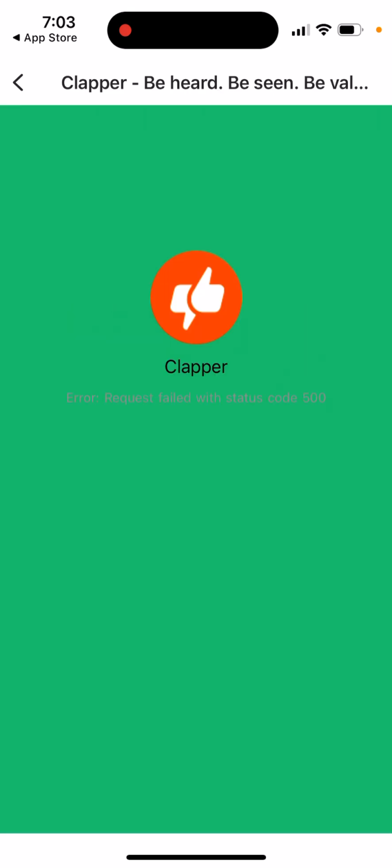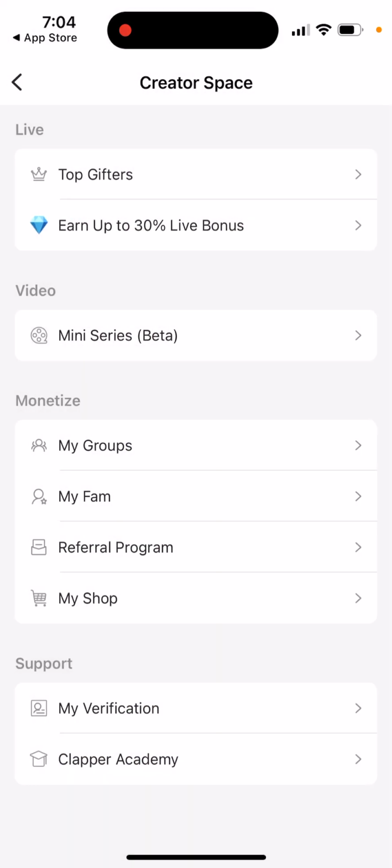And then when you're a creator, you will see your top gifters. So the way it works, people who watch your live streams or videos can gift you with diamonds. And these people buy these diamonds for coins. So if you're a creator, you earn your monetization on this app with diamonds. But if you wanna gift some creators, you buy these diamonds with coins, and then eventually you can withdraw diamonds as a creator.